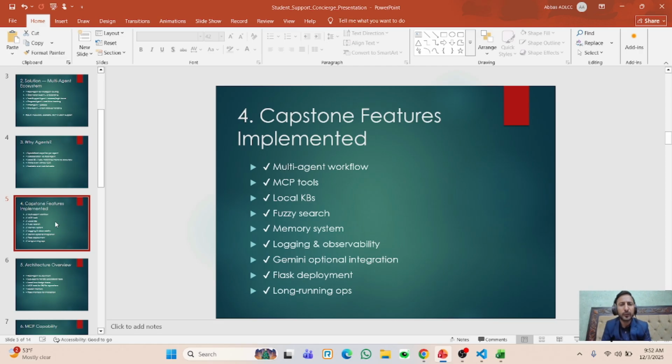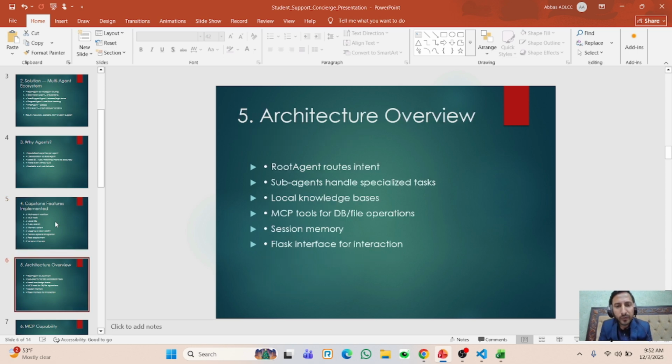The capstone features implemented right now in this project are the multi-agent workflow and MCP tool capability, local KB for research and memory systems, session memories, and logging and observability. Gemini is also optional, and you can check the status of whether Gemini is active or not. And at the end we have Flask for the deployment, so you can check the web demo page as well at the end.